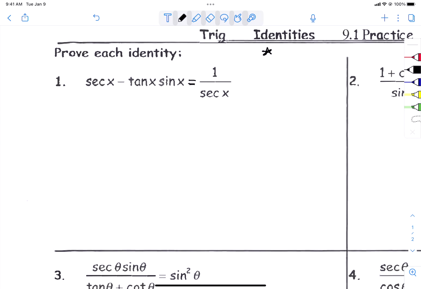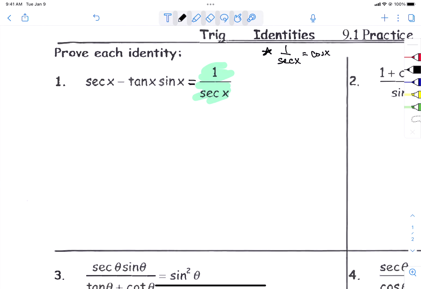Although I can't manipulate the right side, I know from the facts we just talked about that 1 over the secant is a cosine. So that right side is technically equal to a cosine. So if I can make this become a cosine, I got it. Okay? So I am going to hold this side. This is my answer. I looked in the back of the book. The answer said 1 over the secant.